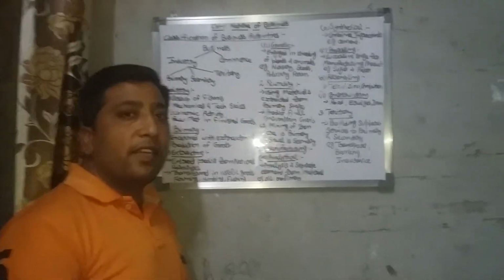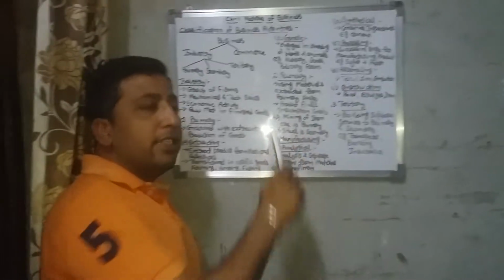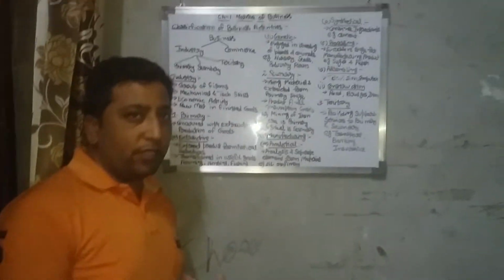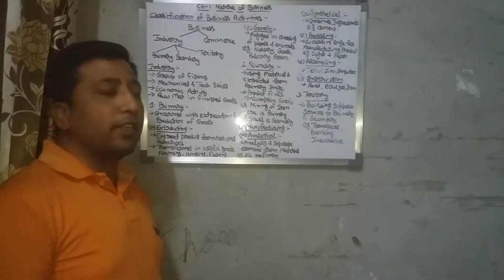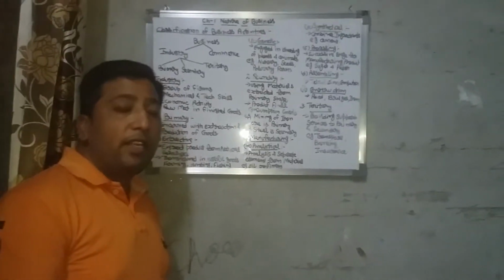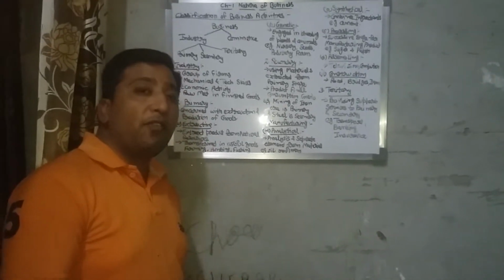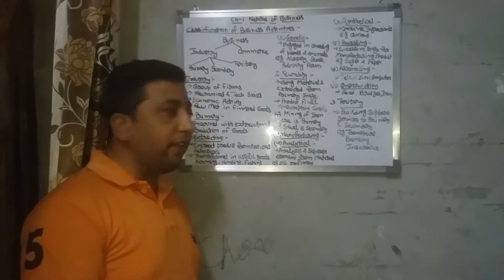And the second one is secondary industries. These are those industries which use the raw material extracted from the primary stage. That is, they produce the final product so that the consumer can use it. For example, mining of iron ore is a primary industry, and from that you can manufacture the steel. So this is a secondary industry.